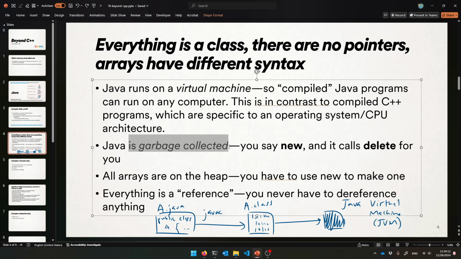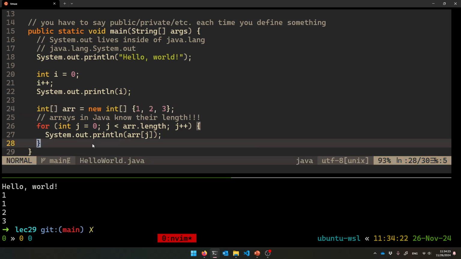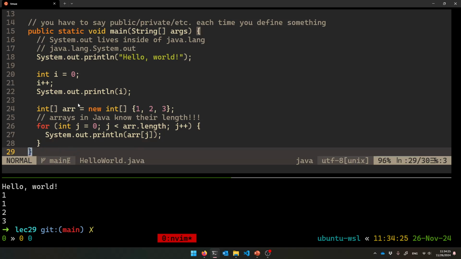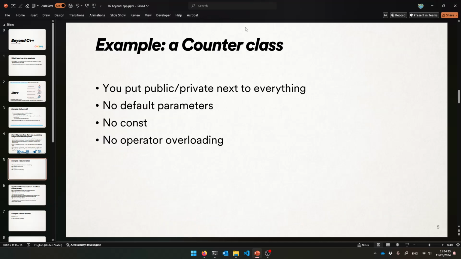Java is called garbage collected. And so it's just going to notice when I'm done with this array, anything that I made on the heap. Java will notice when I'm done with it, and it will get rid of it for me, which is amazing. I love that. So yeah, that's Java in a nutshell. So I hope that makes a little bit of sense. Please yell at me if you have any questions about this stuff, but that's the gist of it all. So let me show you a counter class, one that counts up, and we'll get to that, okay?